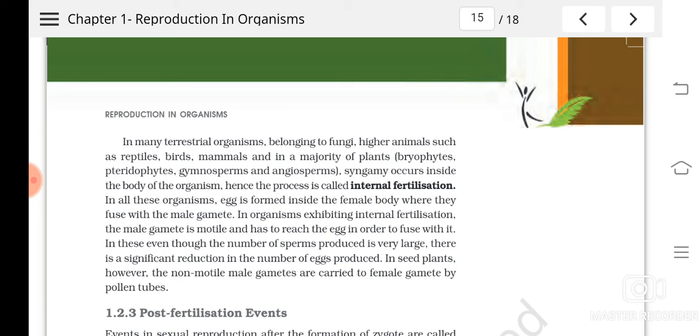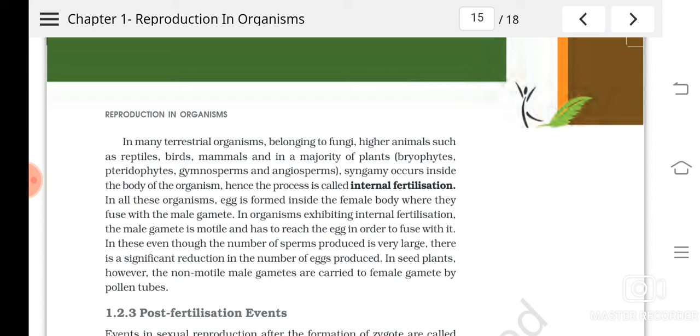But usually in this kind of organisms where internal fertilization is taking place, the egg will be formed inside the body of the female and it will not be able to move, and male gametes are motile and they have to reach the egg in order to get fused. Because of this you can see there is a significant reduction in the number of eggs produced, because they need not travel. But the sperms or male gametes produced will be very large in number.